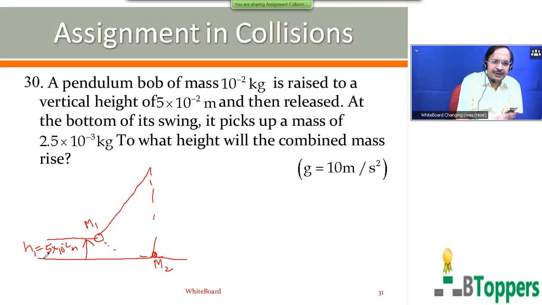This is only an imaginary horizontal line I have drawn, it should not be mistaken as a floor here. You have to find the maximum vertical height to which the combined mass rises above its lowest position after collision.